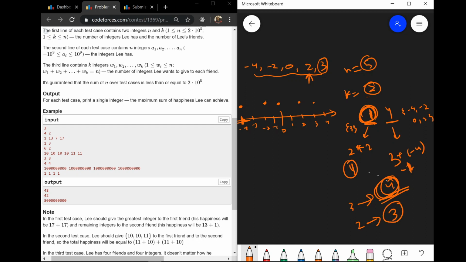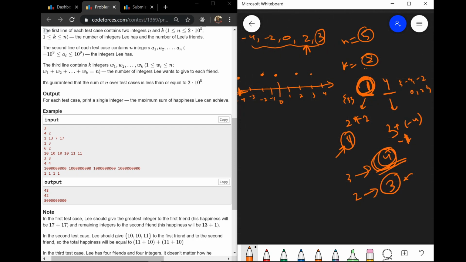So here we can observe that when the person who requires only 1 is given something less, then this value is reduced. And why is this happening? Because for the person who only needs 1, when we take the sum, this value is directly doubled. So 3 plus 3 happens, that means 3 into 2. This would have a greater contribution as compared to 2 into 2 if this 2 is given. So for the ones we are just giving the maximum. If there were 2 ones, then we would give the first 2 maximum.